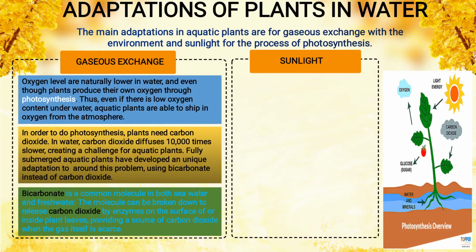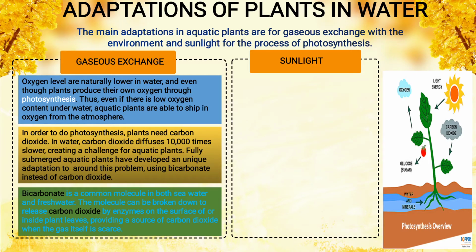That bicarbonate is broken down into carbon dioxide by the enzymes on the surface of or inside the plant tissue. So with the help of enzymes, bicarbonate is broken down and releases carbon dioxide. This carbon dioxide they use for photosynthesis, providing a source of carbon dioxide when the gas itself is scarce. So they use bicarbonate. Next is the sunlight.